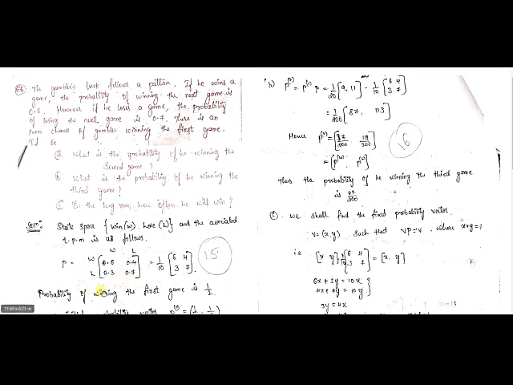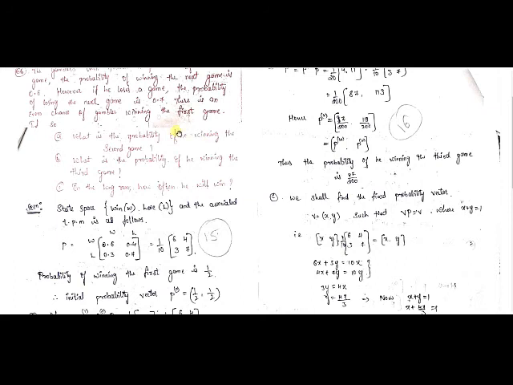Now we have constructed the transition matrix, and 0.6 can be written as 6 by 10, 0.4 as 4 by 10, 0.7 as 7 by 10, and 0.3 as 3 by 10. So 1 by 10 we have taken common, and this is our transition matrix now: 6 4, 3 7. Now one more piece of data they have given: there is an equal chance, or even chance, of the gambler winning the first game.